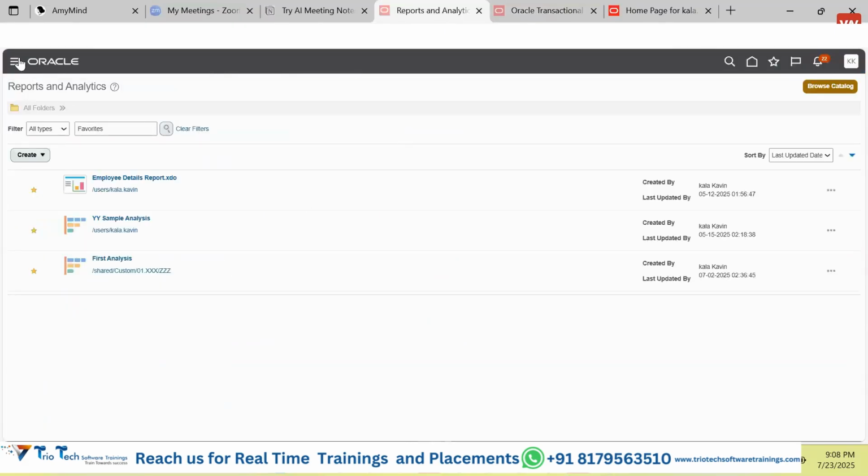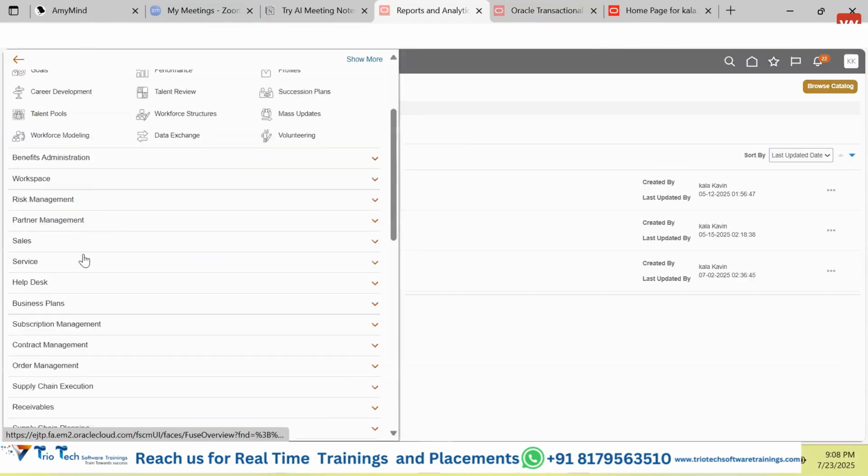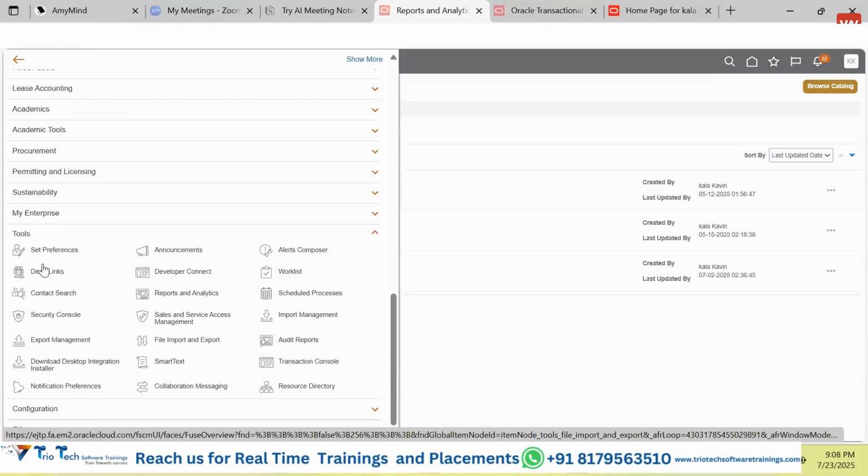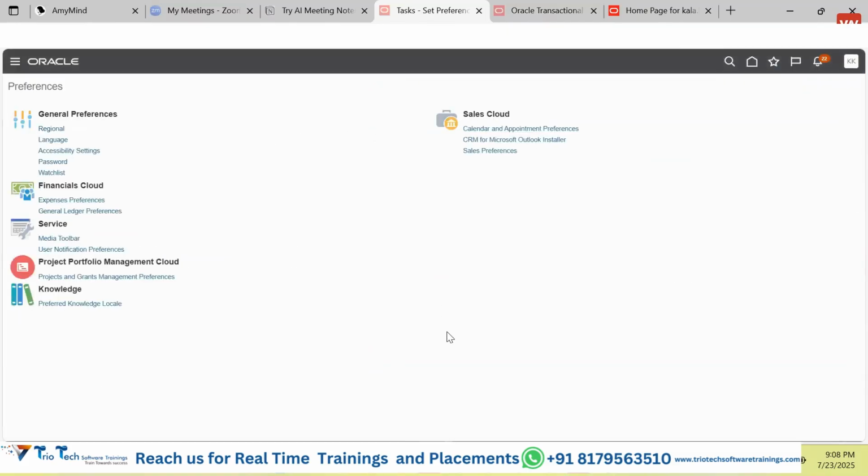Next tool guys that we are supposed to use: there is one tool called set preferences. If you click onto set preferences, guys, suppose TCS has purchased this particular software. TCS is working in Japan, Australia, Malaysia, India, it is operating in UAE, and it is working in Germany, Russia, UK and USA. So what has happened?